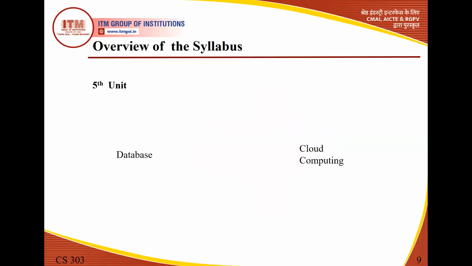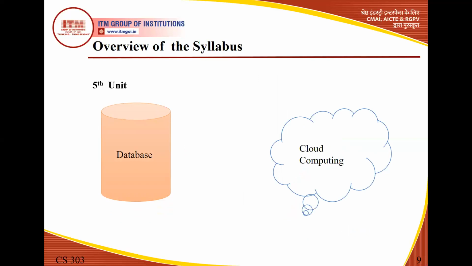Now in the next unit, we will be talking about the database and cloud computing. Now database, everybody knows, is a collection of data or interrelated information. Then we must have some kind of space so that our data can be stored there. Like if we talk about your phone, your phone has RAM, and external storage also, like SD cards. In our phone there are two kinds of storage, internal and external. All that storage we use to store our data.